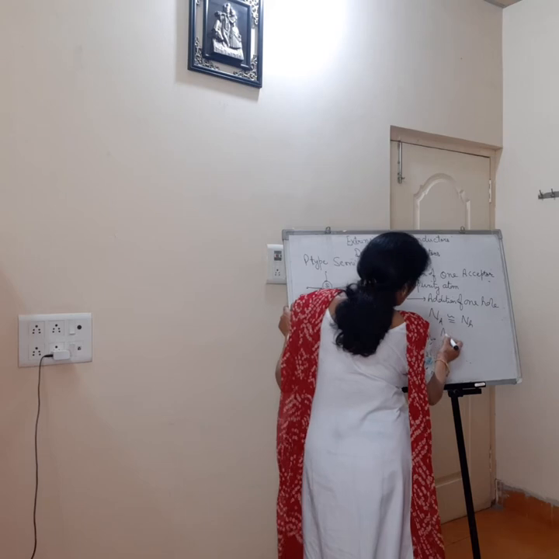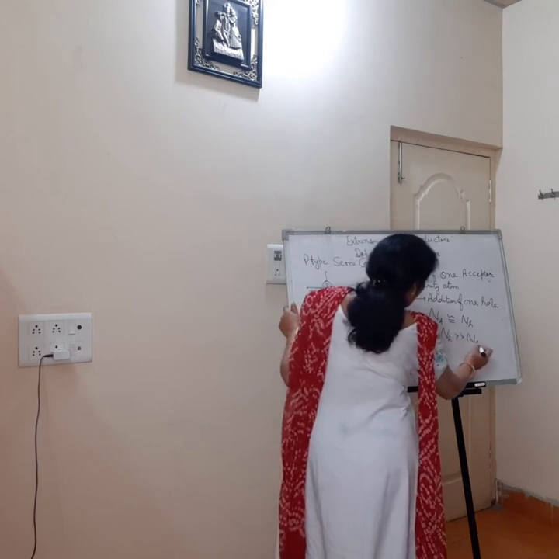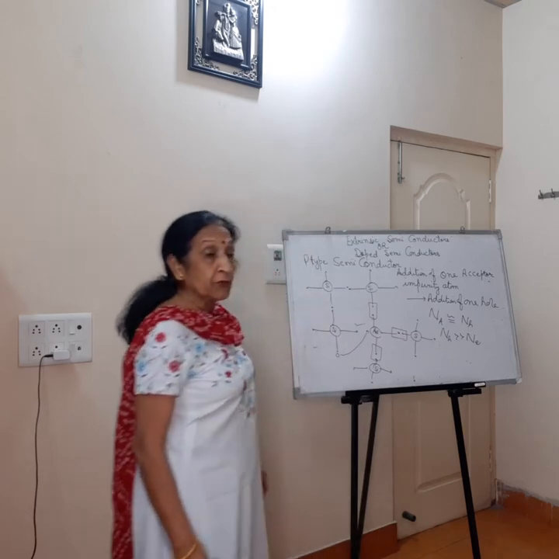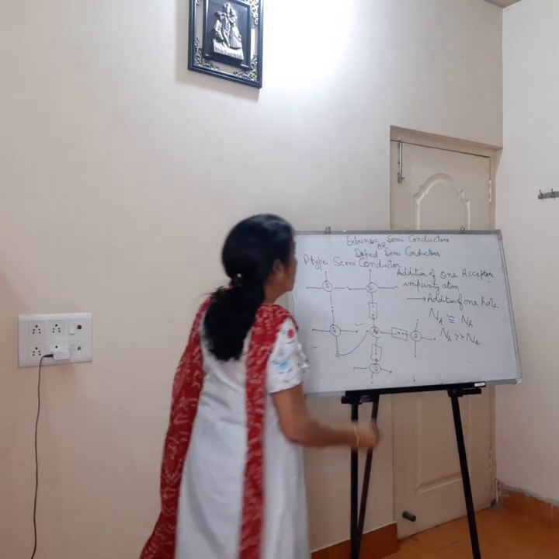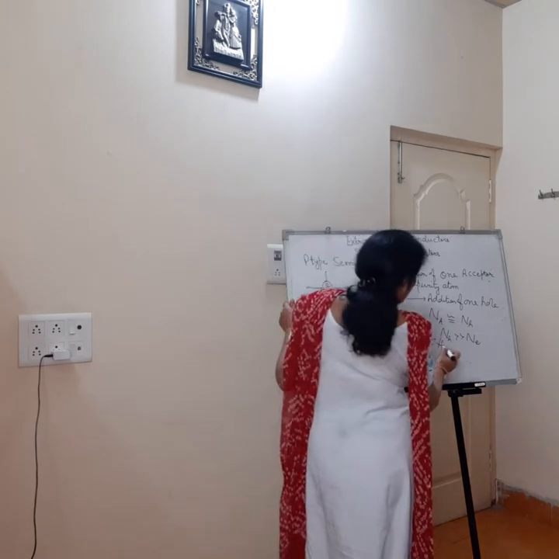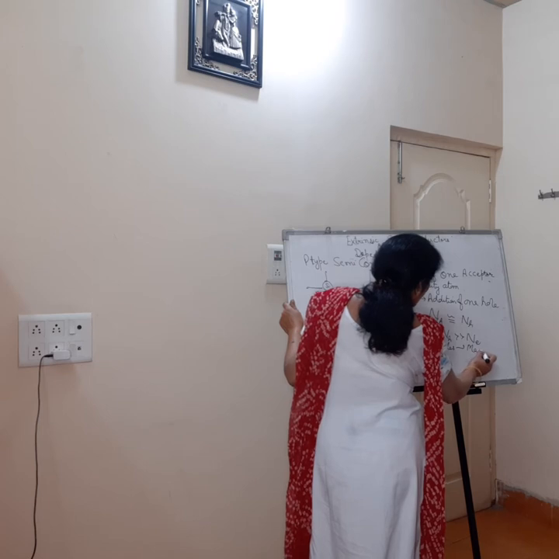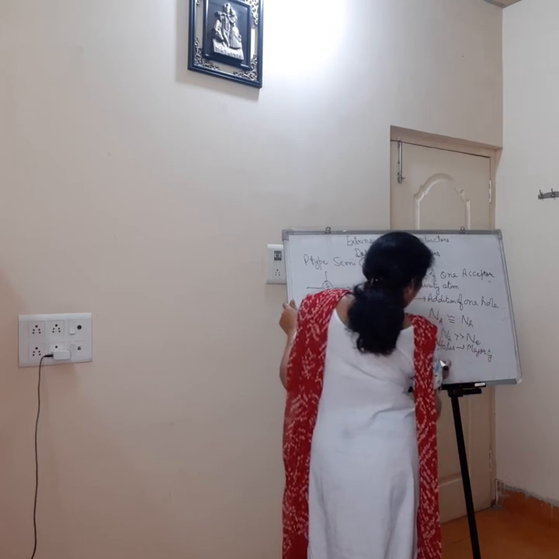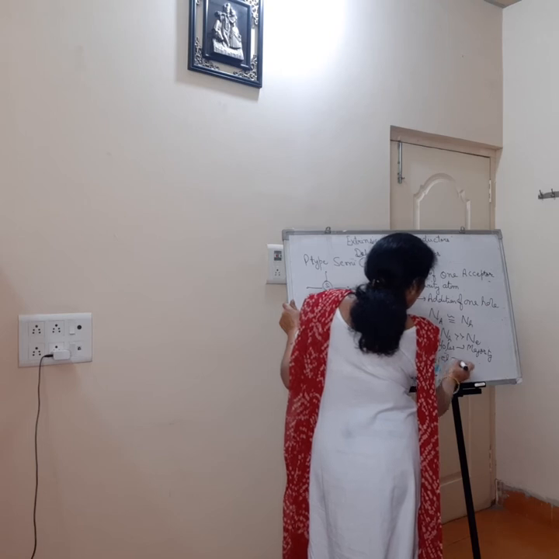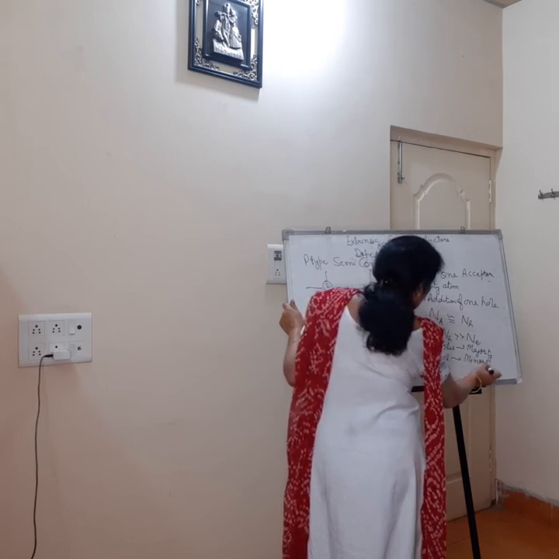It means that in this case, concentration of holes will be very large as compared to that of free electrons. So in this case, holes are considered to be majority charge carriers, whereas free electrons are considered to be minority